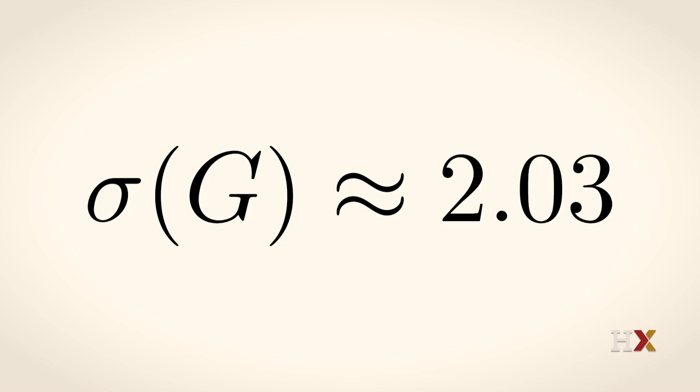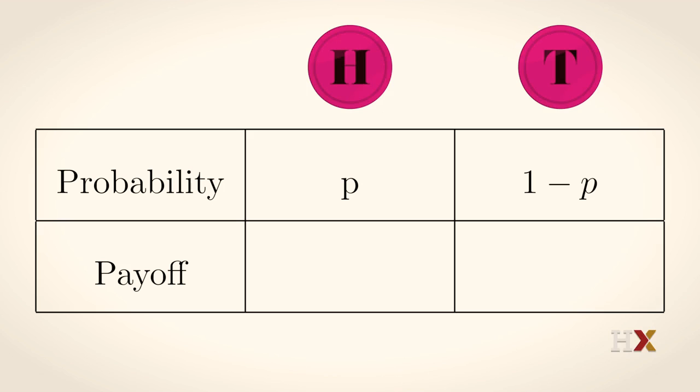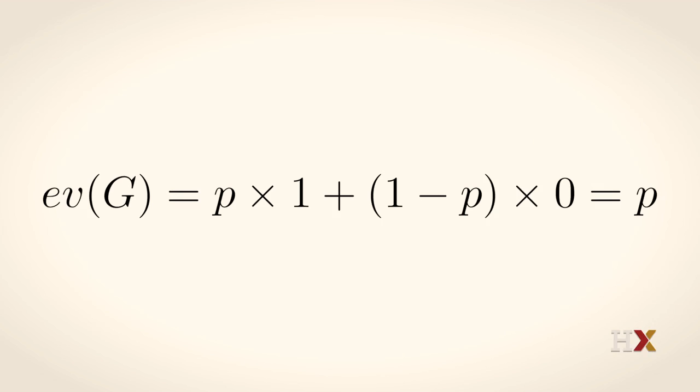Well, let's calculate the expected value and variance for another game, the unfair coin toss, where heads occurs with probability P and tails occurs with probability 1 minus P. And we'll assume the payoff for heads is 1 and the payoff for tails is 0. Well, the expected value is the probability of heads times the payoff, which is 1, plus the probability of tails, 1 minus P, times the payoff, 0, and that adds up to P.